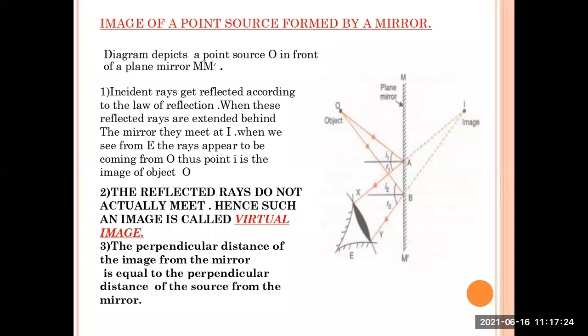A dark line drawn at A and B, which is perpendicular to the plane mirror, is the normal. As we have learned from the laws of reflection, when an incident ray makes an angle with the normal, it is called the incident angle, depicted by I. For the first ray they have written I1, and the second angle OAX is I2.